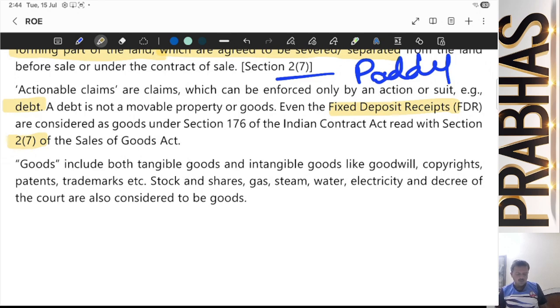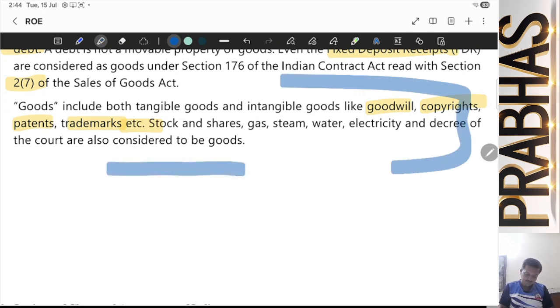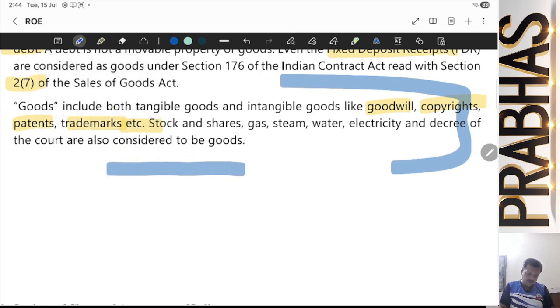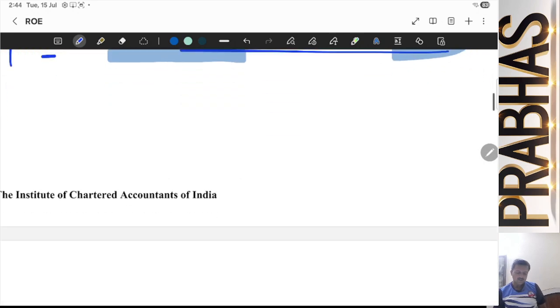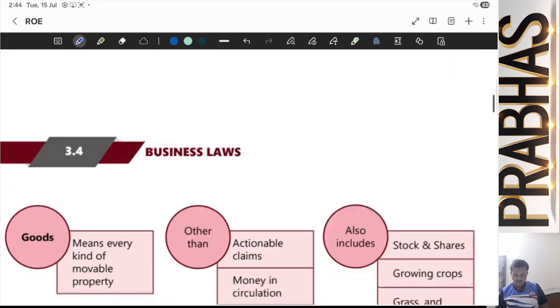Now, goods include both tangible goods and intangible goods. Yes, it includes intangibles like goodwill, copyright, patents, trademark, etc. Stock. This is a very exhaustive definition of goods. It includes everything. Kindly go through this, okay? Electricity, a decree of court, yes.